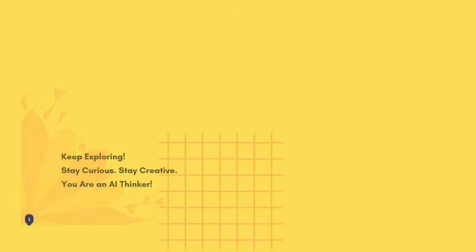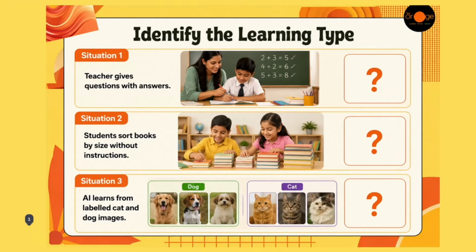Now let's do one activity. You can see there are 3 situations. Situation 1, teacher gives questions with answer. Situation 2, students sort books by size without instructions. And situation 3, AI learns from labeled cat and dog images. You have to identify the type of learning, right?